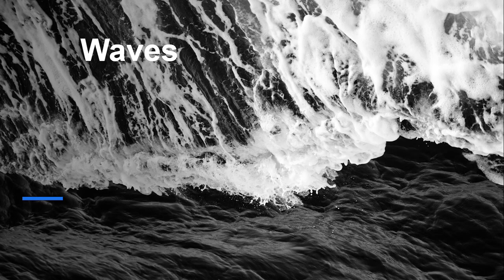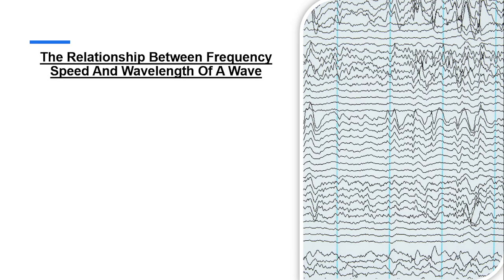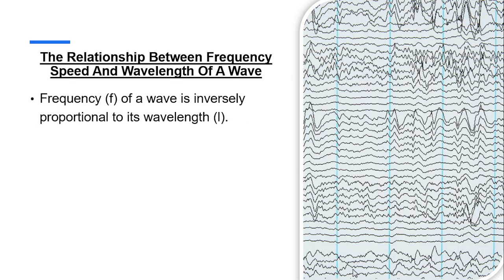Our chapter is waves. So far, in our previous video, we covered the propagation of waves. So today, let's discuss the frequency, speed, and wavelength of a wave. Specifically, we will discuss the relationship between these three: the frequency, speed, and wavelength of a wave. Starting with the frequency of a wave.